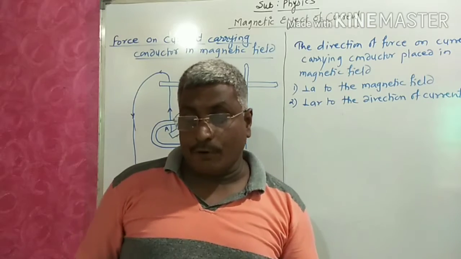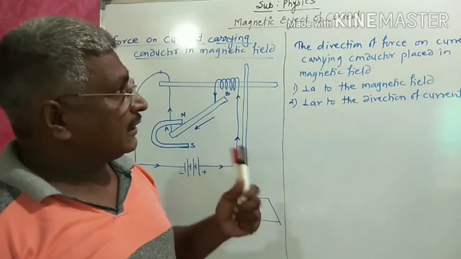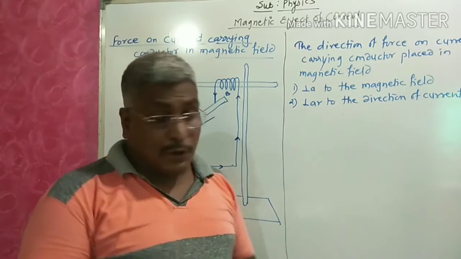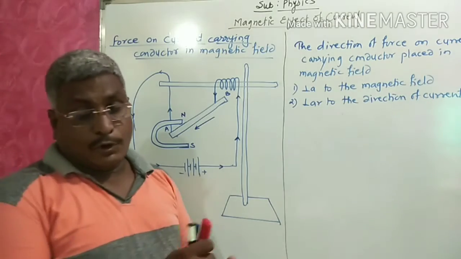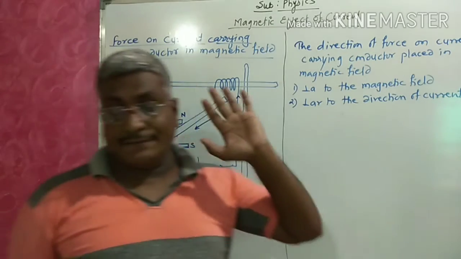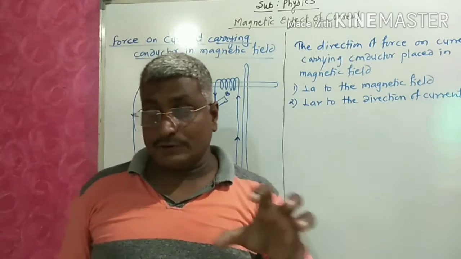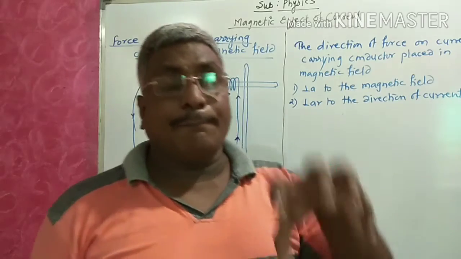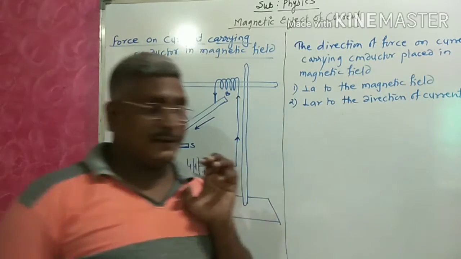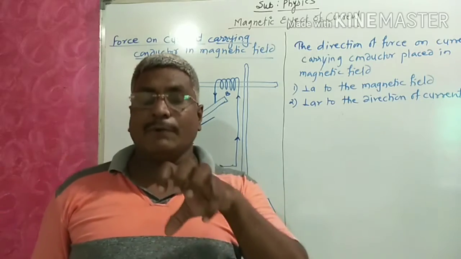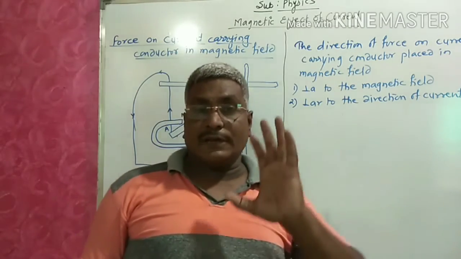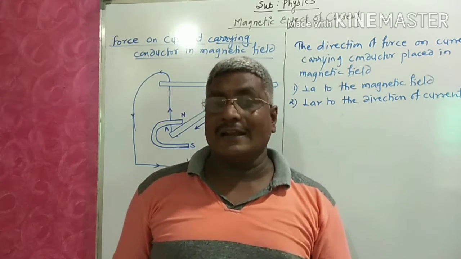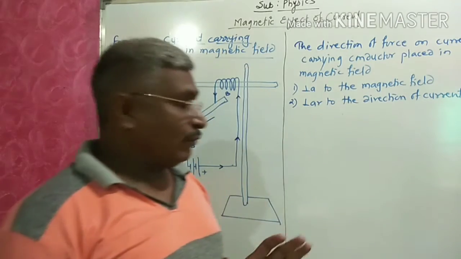The maximum force is exerted on a current carrying conductor placed in a magnetic field when it is perpendicular to the direction of the magnetic field. If the current carrying conductor is not perpendicular but parallel, then what will happen?